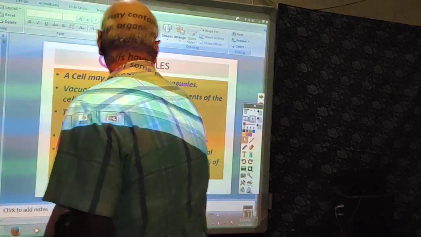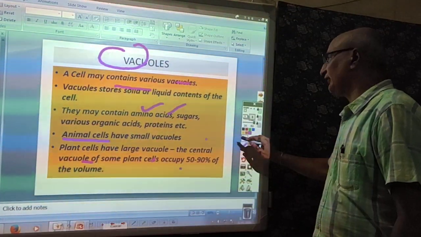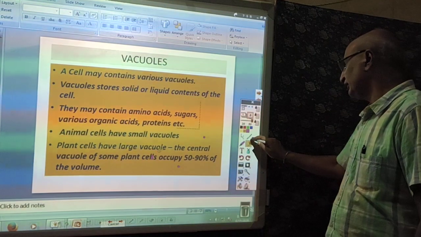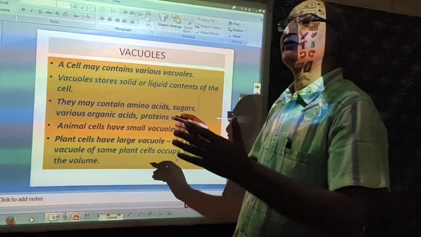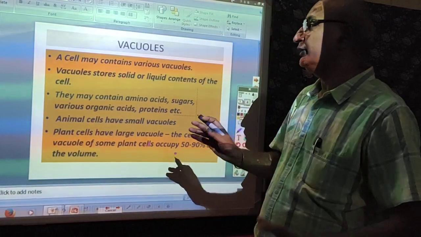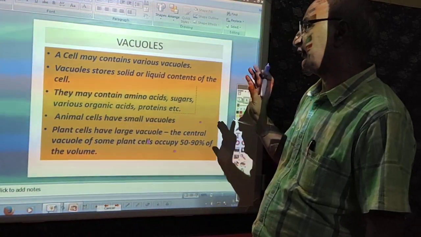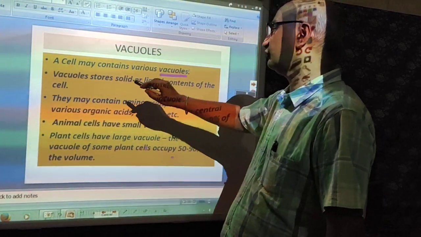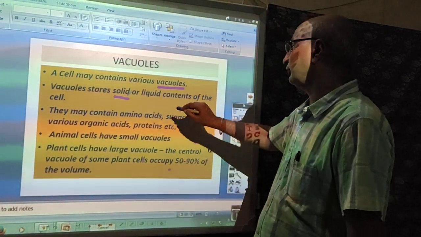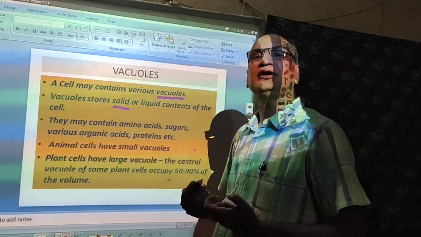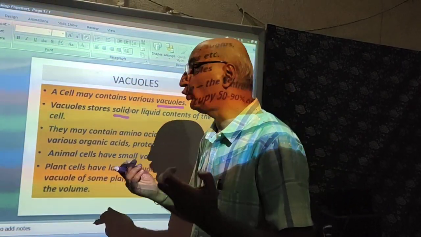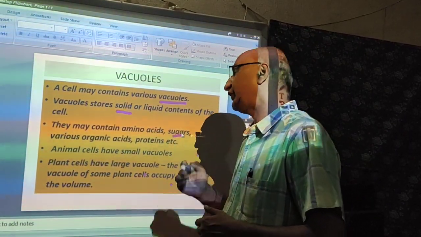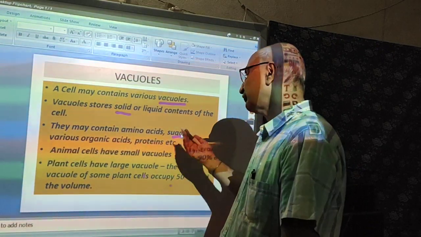Okay, now lastly we will study the vacuoles. So what are the vacuoles, dear students? Cells secrete varieties of substances. Some may be enzymes, some may be carbohydrates, some may be proteinaceous in nature. Depending on that, they are stored in different types of vacuoles. They are single membrane structures containing various vacuoles. Vacuoles store, as I mentioned, the solid or liquid contents of the cell. Whatsoever the content of the cell, dear students, it is stored in the vacuoles. They may be amino acids, sugars, various organic acids, proteins, etc.